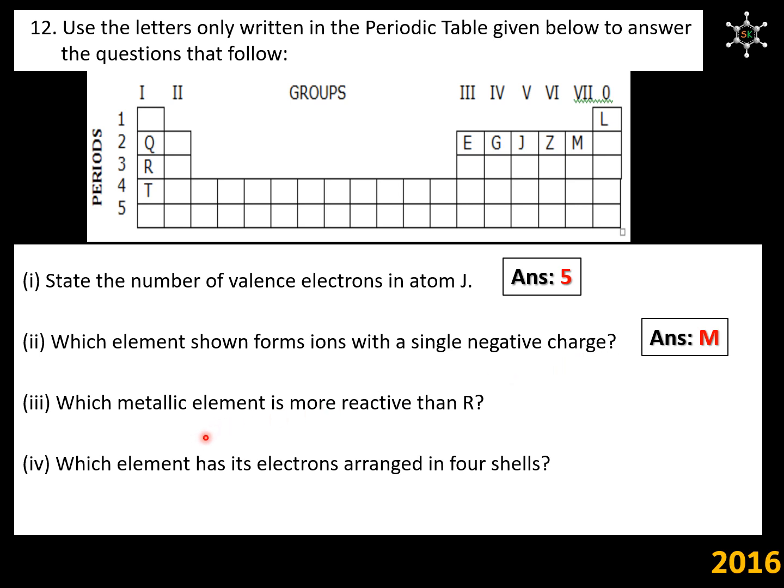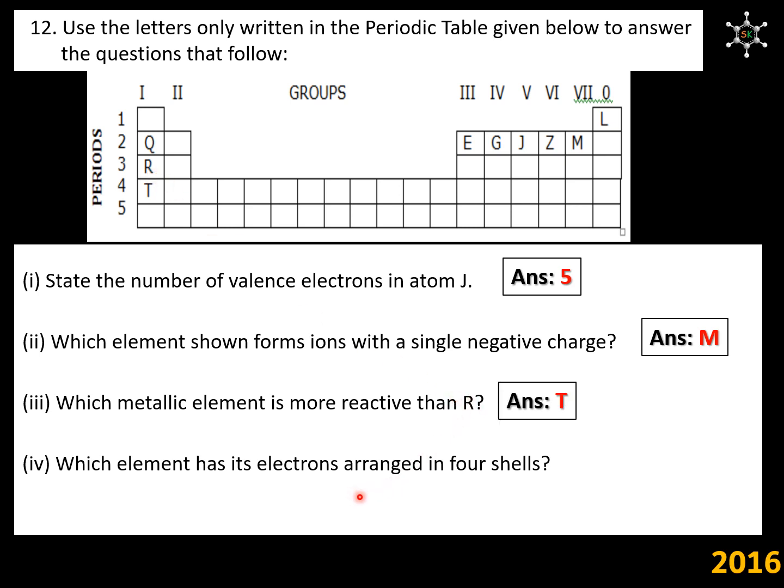Third question, which metallic element is more reactive than R? R is over here in group 1. We know that metallic character increases as we move down the group. So down to R we are having T here. So we expect T to have more metallic character than R. So the answer is T.